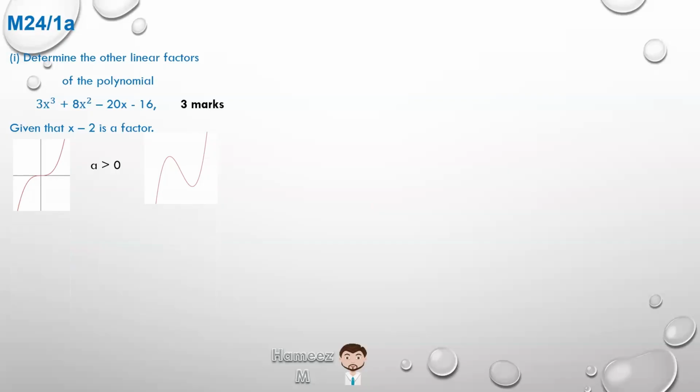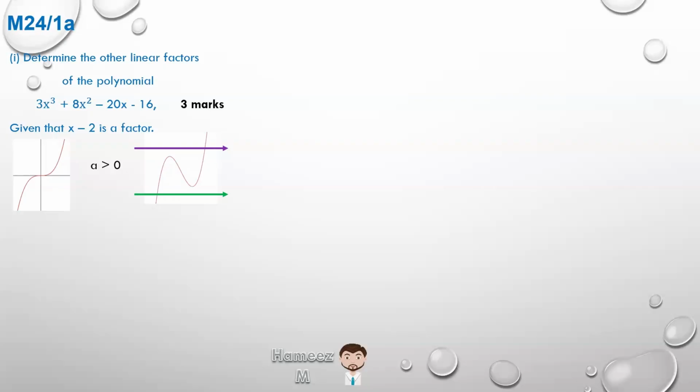Something else to note, when we consider what is a factor, it means that we are able to identify that there's a root, meaning that our cubic equation cuts the x-axis at some particular point. So if we notice that x minus 2 is a factor, then the x-axis could be at this point, which means that it's cutting at only one root. Or there's only one root if the x-axis is above. So either the green line or the purple line will indicate where the x-axis is if there's only one root.